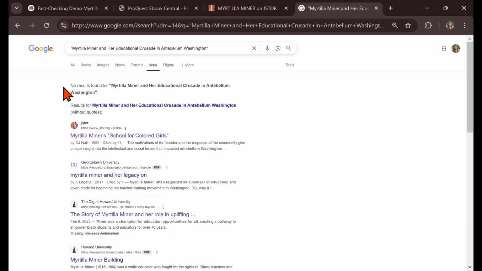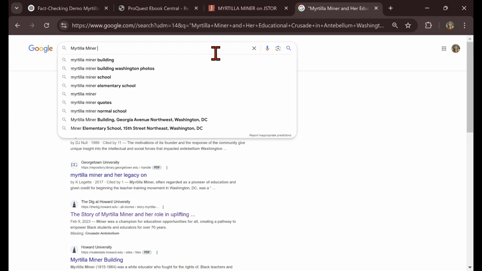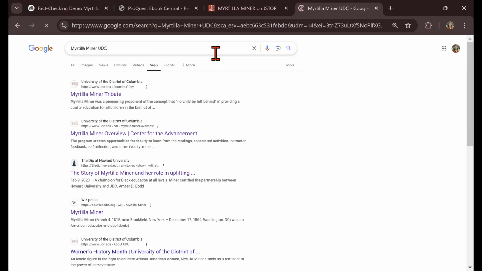And it looks like here you can see it says no results. That means, at least in this form, this source doesn't exist. So ChatGPT either cited it wrong or just made up the source altogether. So I'll have to find something else. I'll go back to the search bar, and the keywords I'll pick are Myrtilla Minor, UDC. Enter. And I'll scan through the results.